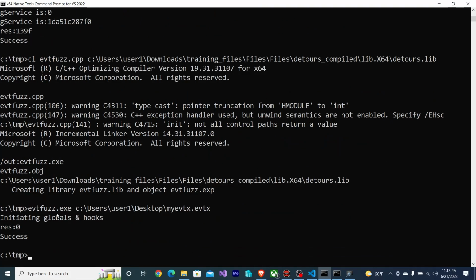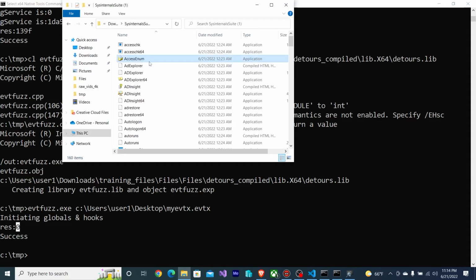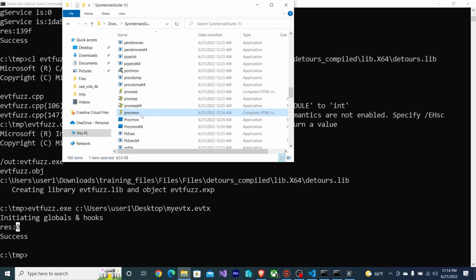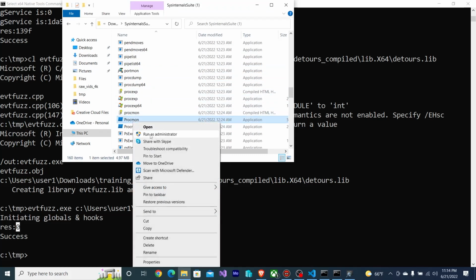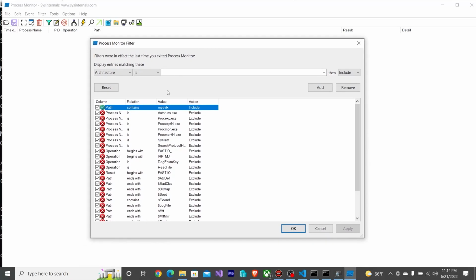Oh, it works. It even says res is 0, which is success. So it seems like we got it working. I'm going to verify this with procmon quickly. So let me run procmon. I have a filter in procmon to capture anything that relates to the myevtx file.